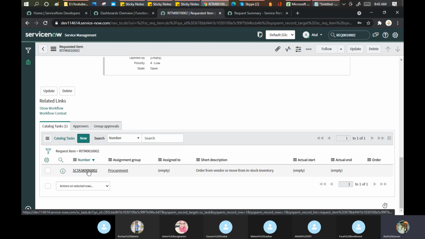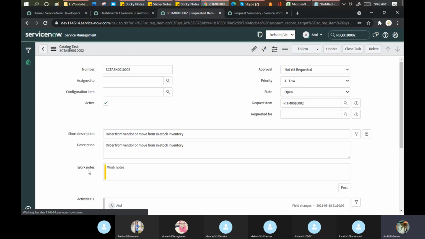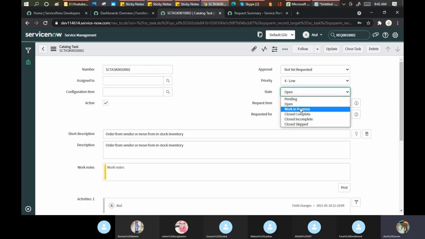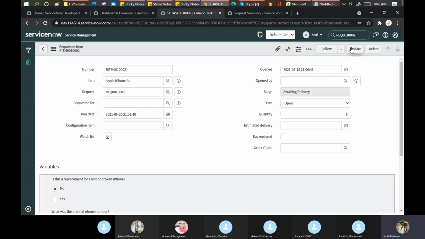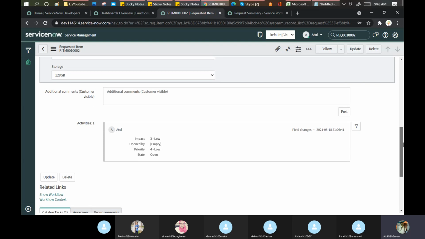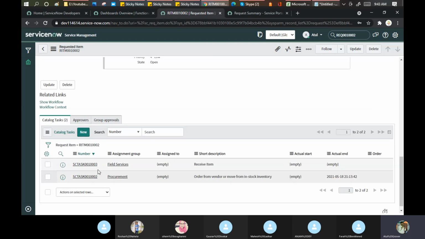Now Anjan will open this task. He will go to the storeroom and see, okay, yes, I have a stock. Let me close the task. He puts close, complete, and puts the work notes here: yes, stock available. And he will close the task. Anjan's work is over now. The procurement team says yes, we have space gray available in the system. Then it is done. Now the next task is generated for the field service.